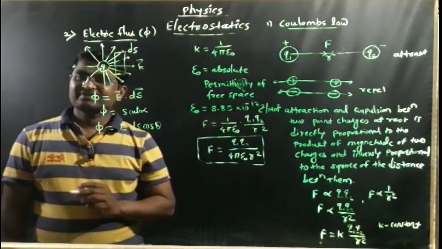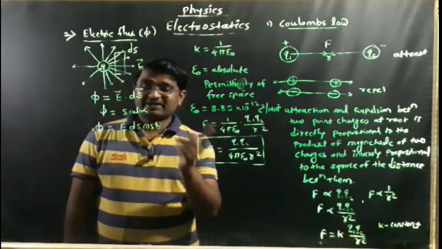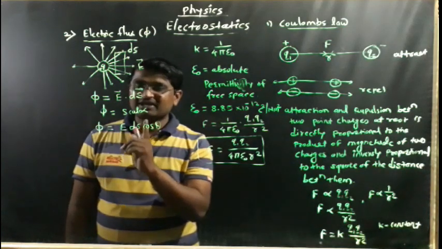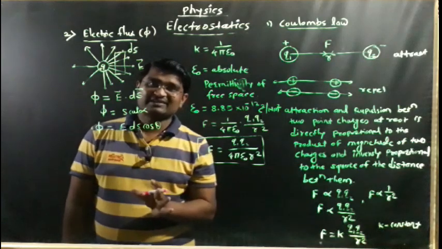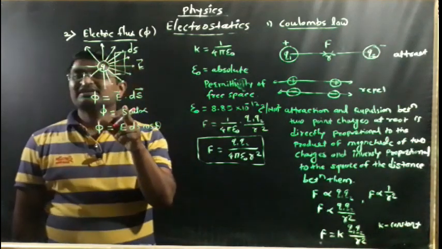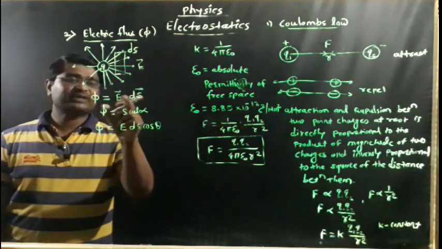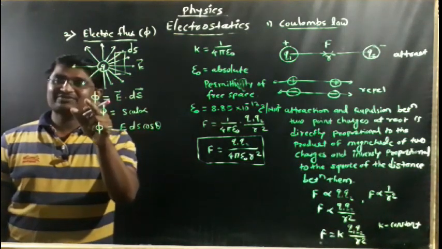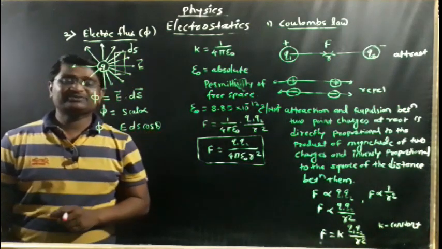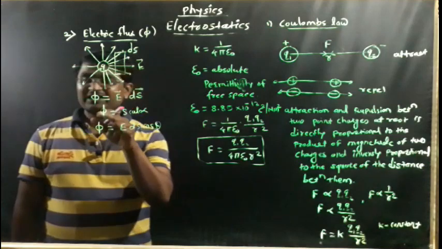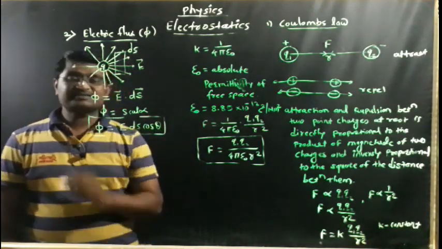Last year, in the first chapter, we got the total idea about the scalar product between two vectors and the vector product between two vectors. Right now, this is a dot product, a scalar product between two vectors, because these two vectors are multiplied together, so we get a scalar quantity. The scalar product's magnitude is denoted by E ds cos theta. So electric flux is a scalar quantity. Remember this. This is the second term.